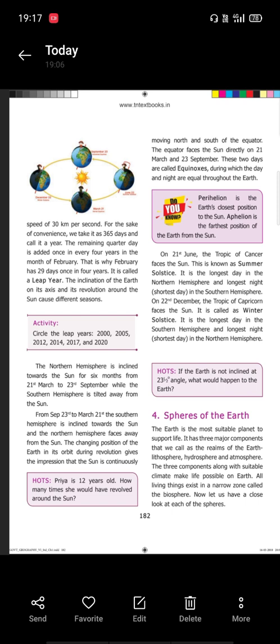The northern hemisphere is inclined towards the sun for 6 months, from 21st March to 23rd September, while the southern hemisphere is tilted away from the sun.